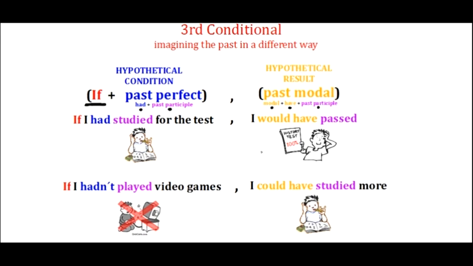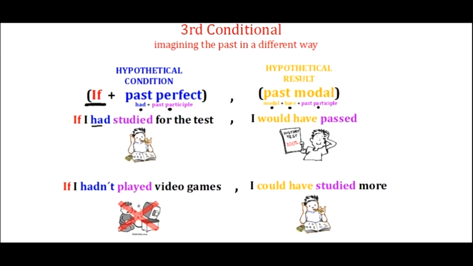Okay, so let's take a look. Let's read this. It says, if I had studied for the test, hypothetical condition, I would have passed. Hypothetical result. Right? Or let's take a look at the negative sentence. If I hadn't played video games, I could have studied more. So remember, our condition, hypothetically, we always use the past perfect.